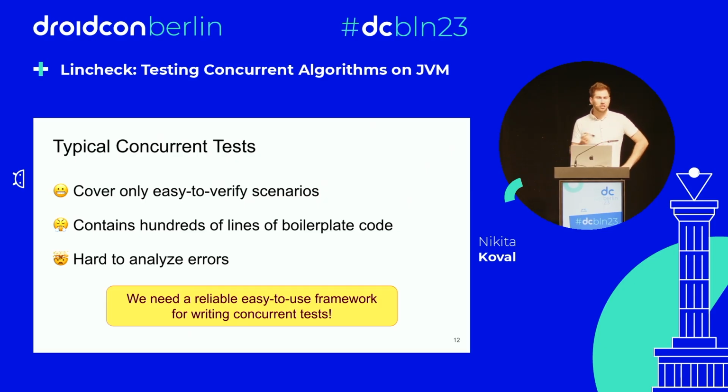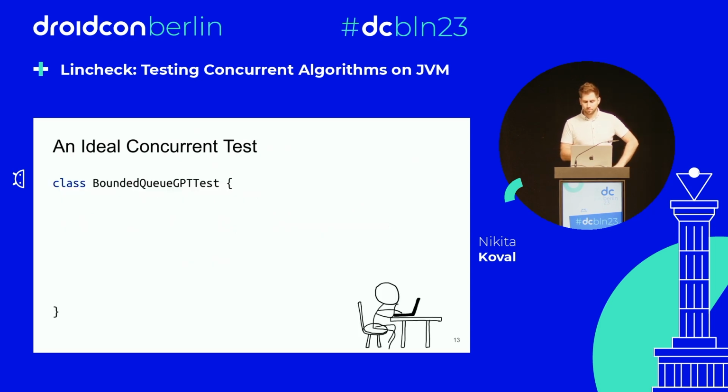And it looks like we need some framework that helps us to analyze concurrent algorithms, to analyze the bugs. And how would an ideal test look? Let's say we want to write a test for our bounded queue implemented by ChatGPT.